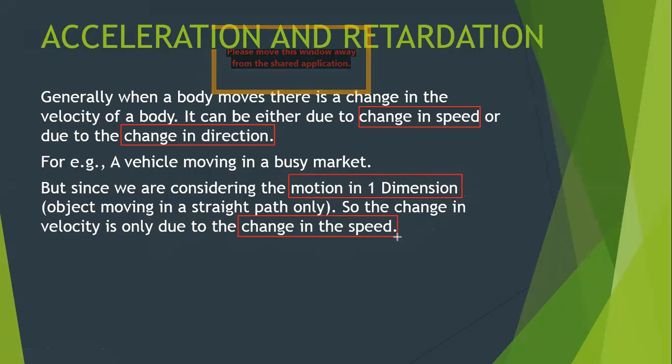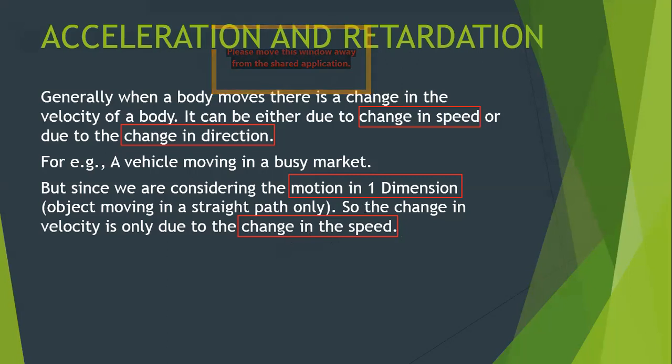Getting it, class? What's the cause of change in velocity? The cause of change in velocity will be the change in speed only. Why? Because the limitation of our discussion is motion in one dimension. If you discuss motion in two dimensions, then the cause of change in velocity may be the change in speed and change in direction. But in our syllabus, we are only going to talk about the change in velocity due to the change in speed.